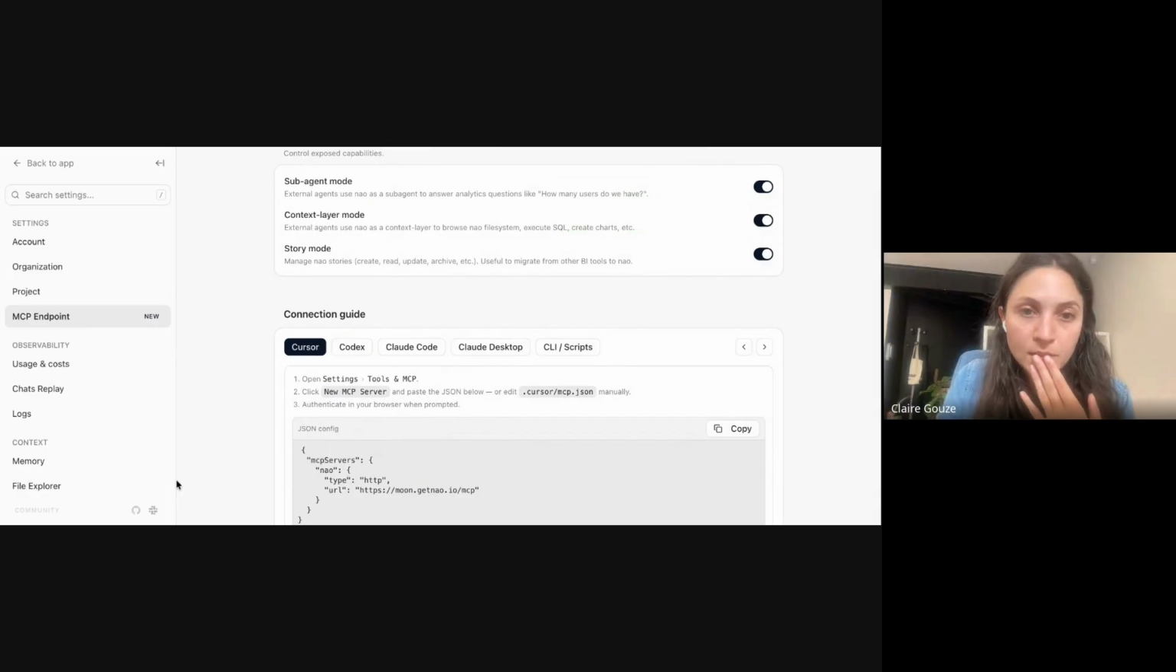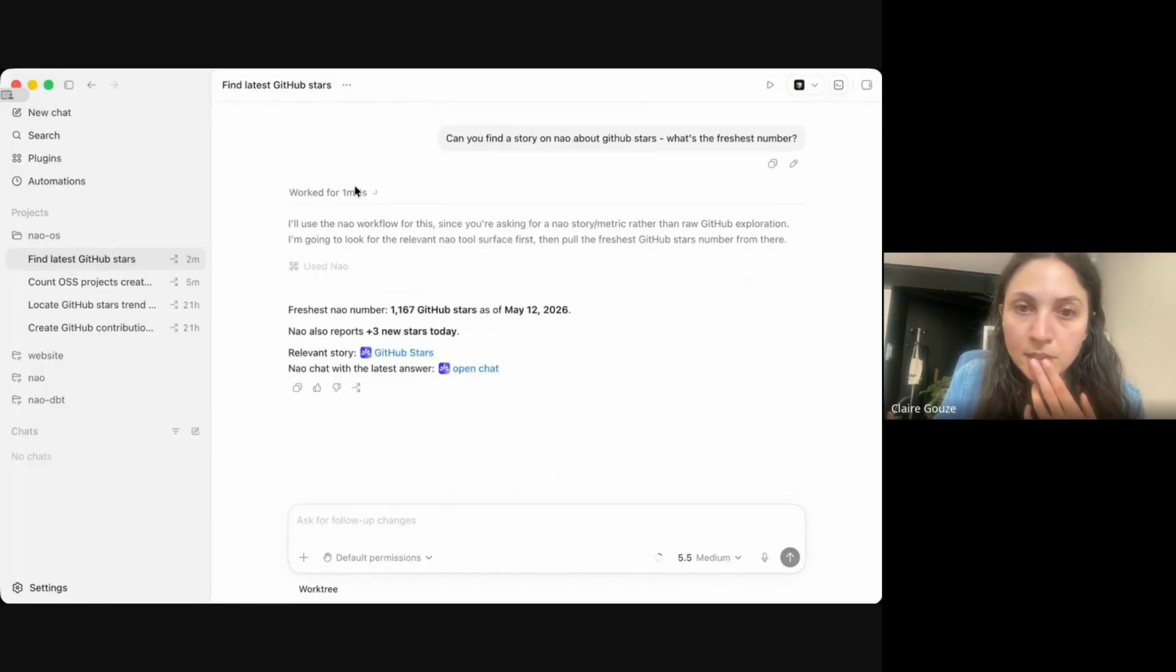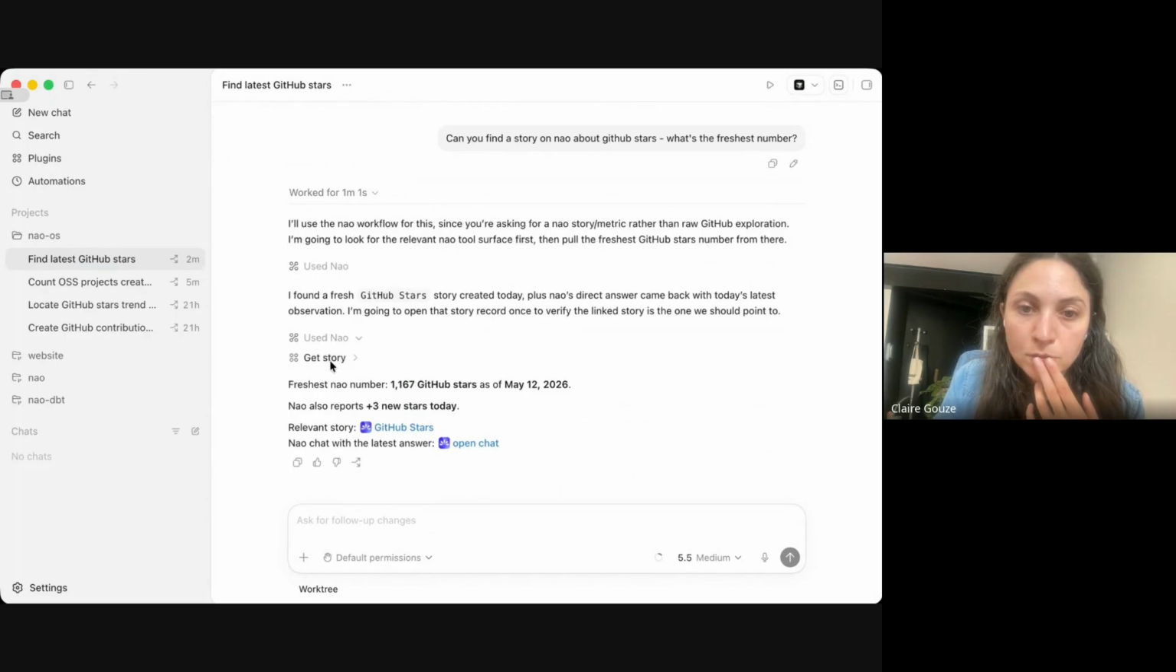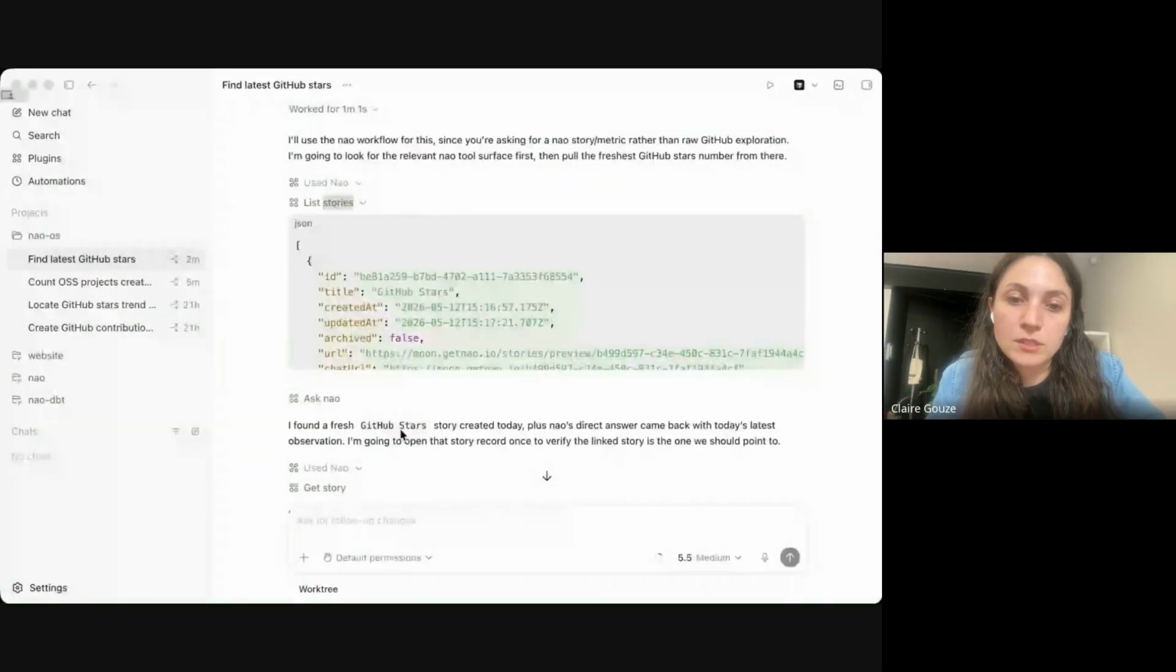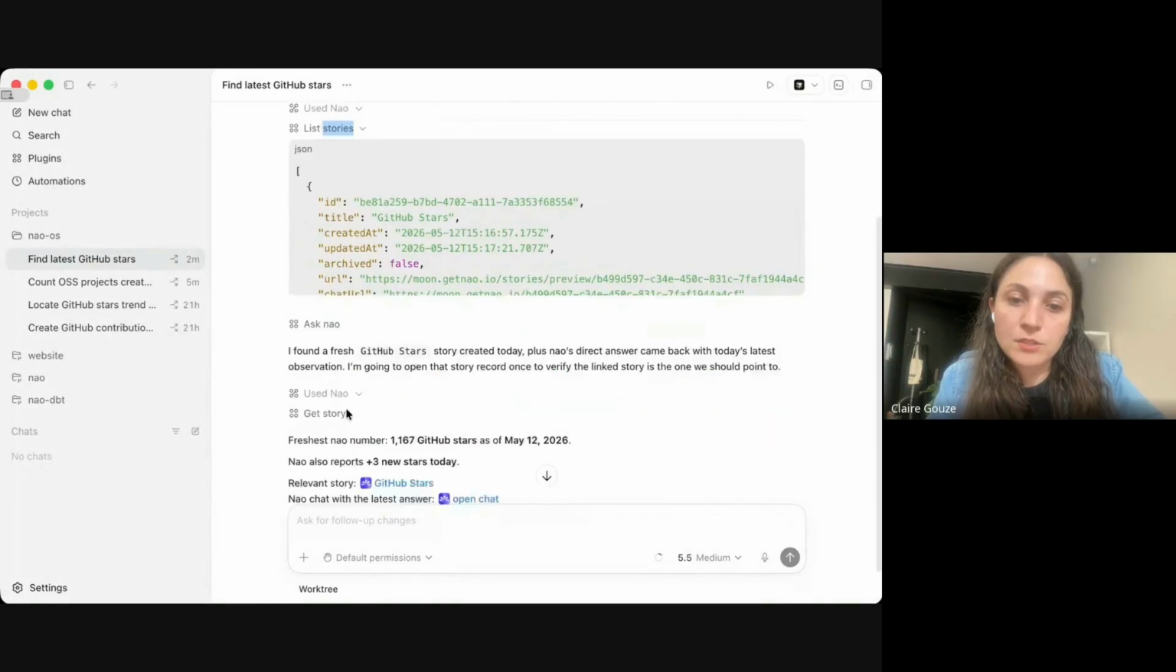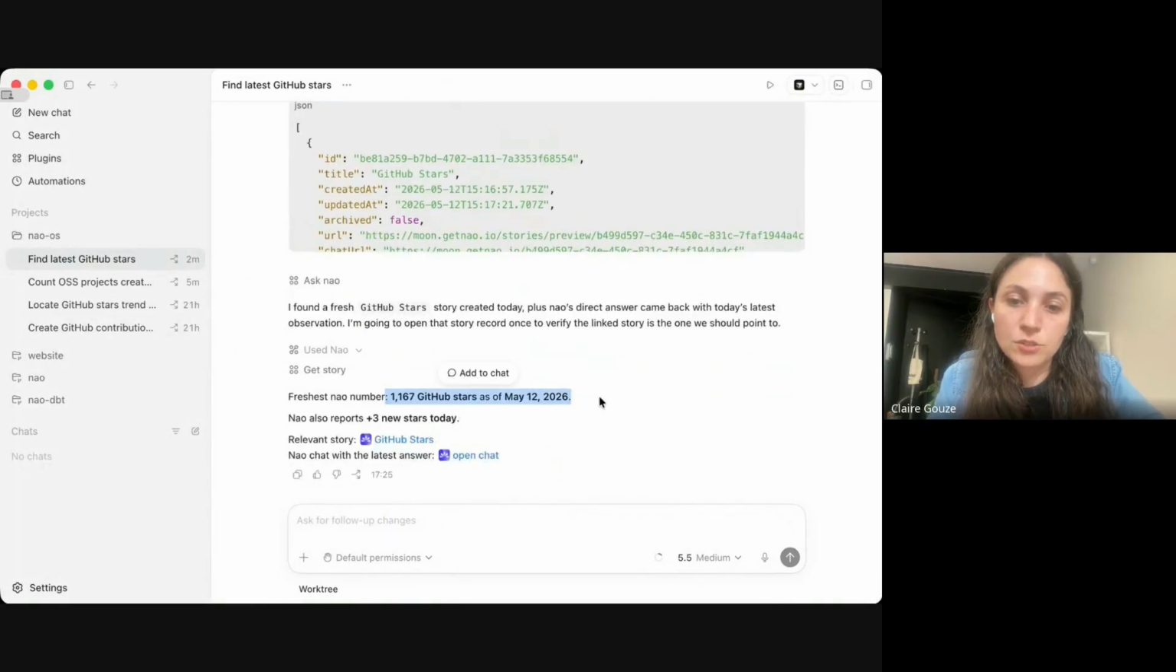Yeah, and so the last use case that I started. Okay, so here it's use Nao to get some stories. Yeah, it listed all stories. I don't know why it keeps unsharing my screen. So it listed all stories, could read the story and then just answered with the latest story that gave this